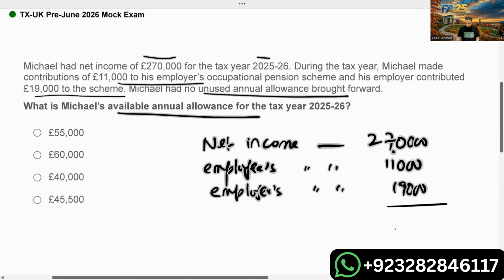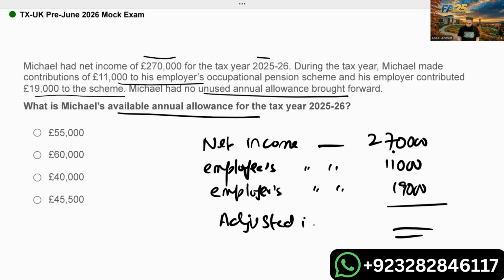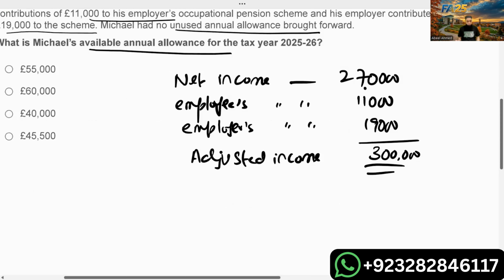Here comes adjusted income. If adjusted income is more than 260, then the annual allowance limit will reduce. So 2,70,000 plus 11 plus 19, I'm getting 300,000. Obviously, it is more than 260.